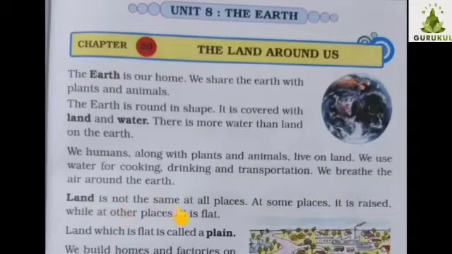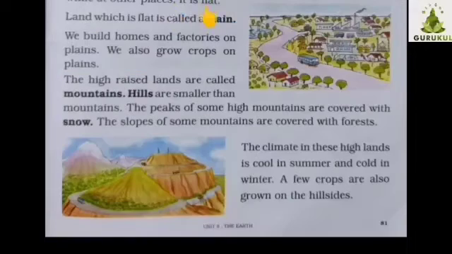Land is not the same at all places. At some places it is raised while at other places it is flat. Land which is flat is called a plain. We build homes and factories on plains. We also grow crops on plains. The highest lands are called mountains.